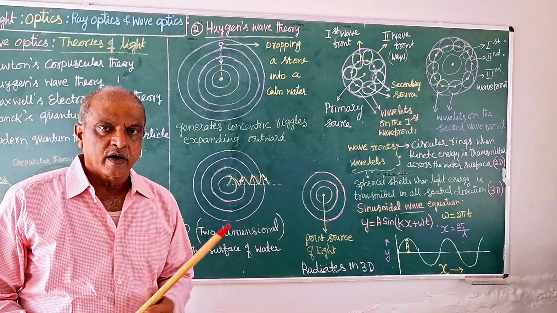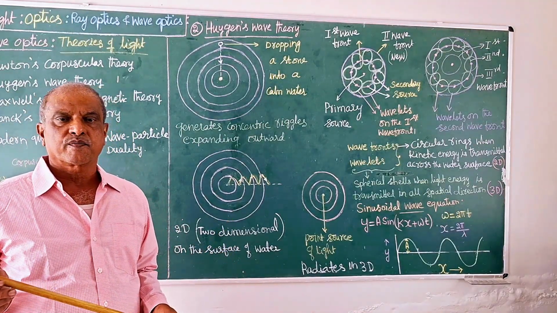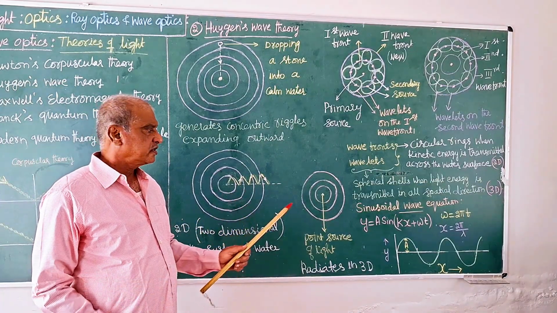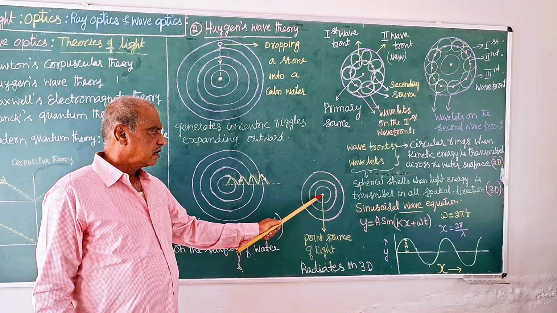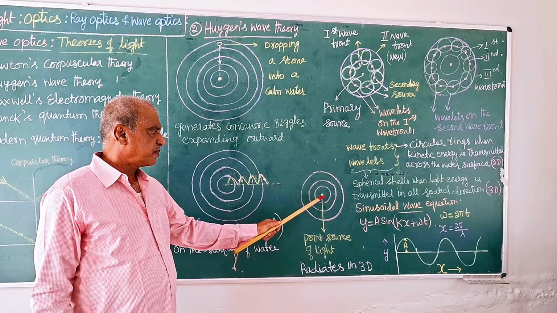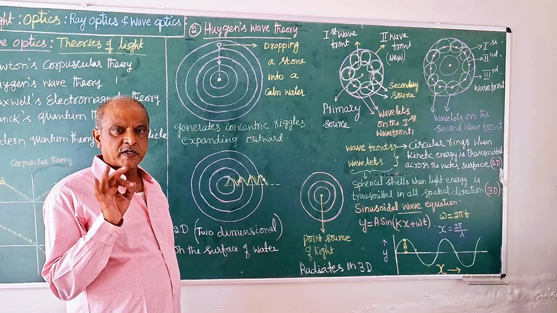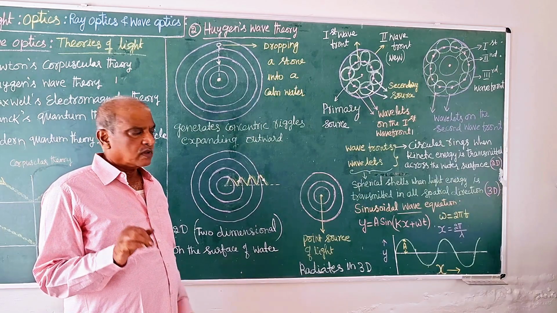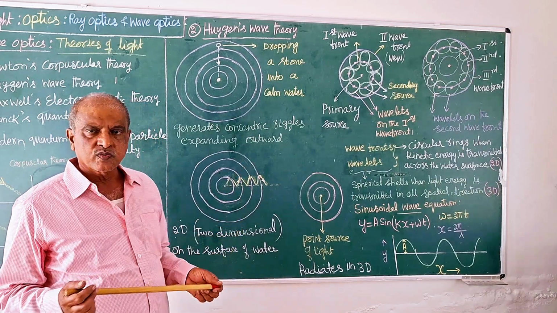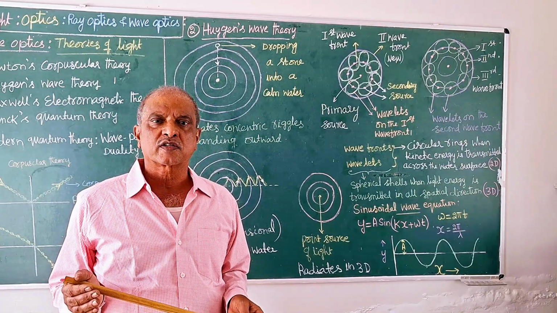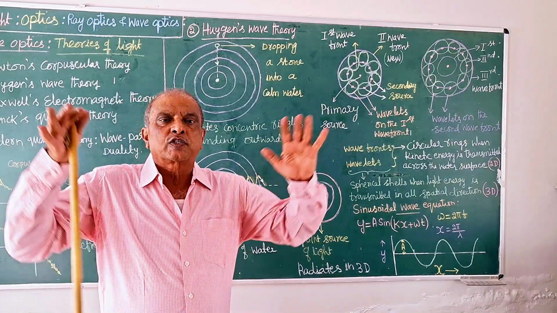The same idea can be extended to the transmission of light energy in space. Let me take this point as a point source of light. We can assume the sun in our solar system as a point source.